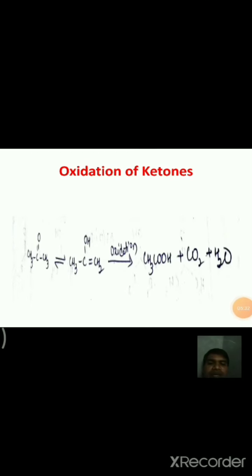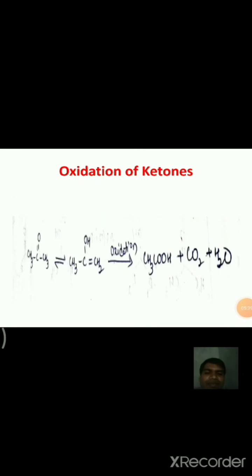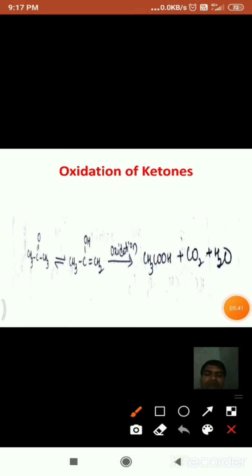Let us see the mechanism. The oxidation of ketones is like this. First of all, the acetone molecule, that is the ketone molecule, undergoes rearrangement and forms an enol molecule. In this case the oxidation is possible.